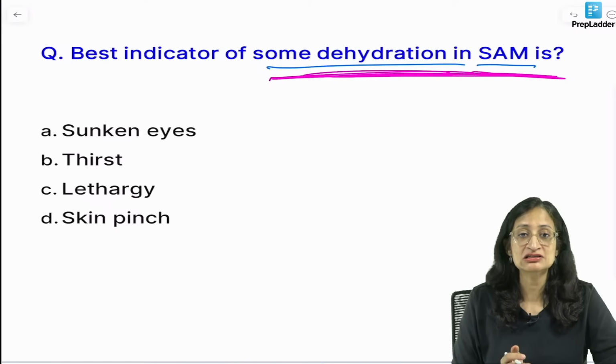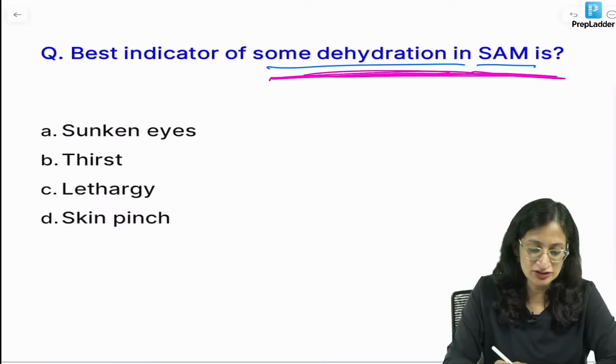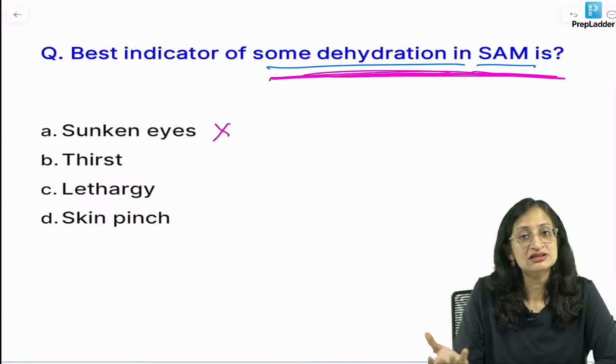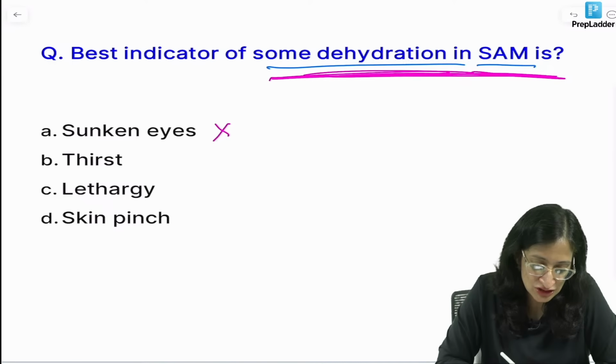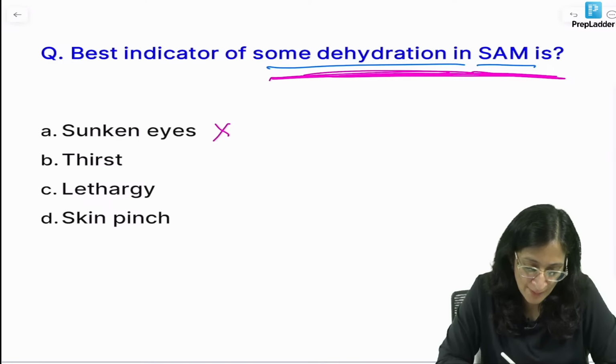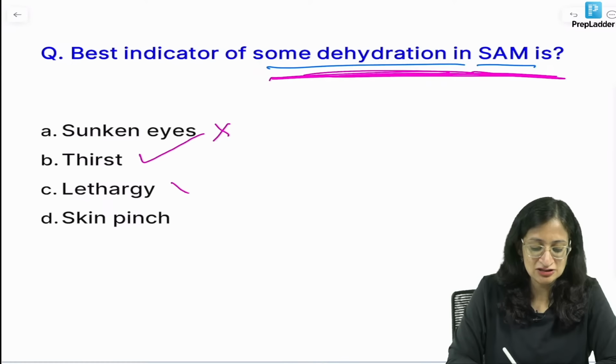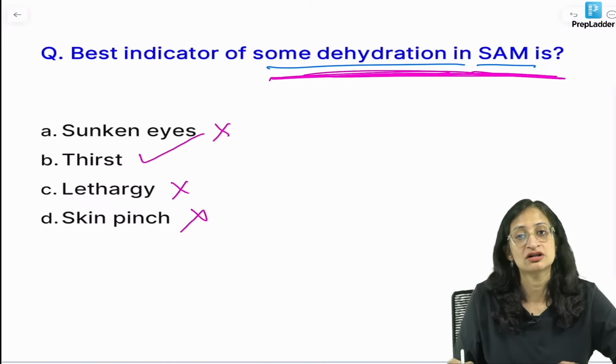We have already discussed the answer today. So, is it sunken eyes? No, sunken eyes can be there as such in a malnourished child because of lack of subcutaneous fat. Thirst, yes, I can see Vishnu, Selvichini, Mantasha, Sushant, Yatinder, Mehrul Nisha, Rajvardhan, Shivani, very good. So, thirst is the best answer. Again, lethargy and skin pinch are not reliable.